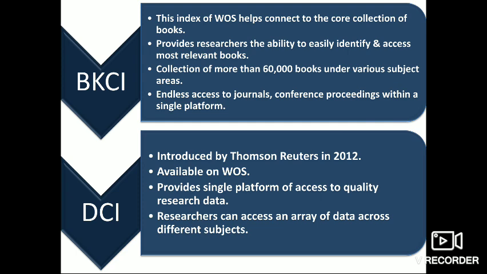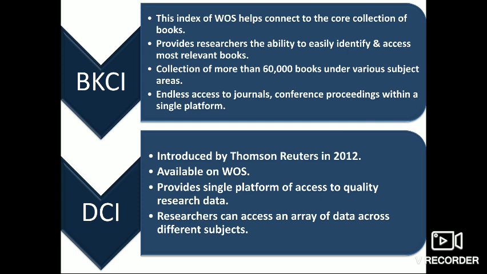Then we have the Book Citation Index. This index of Web of Science helps connect to the core collection of books in the form of a library. It provides researchers the ability to quickly and easily identify and access the most relevant book associated with their field of work.